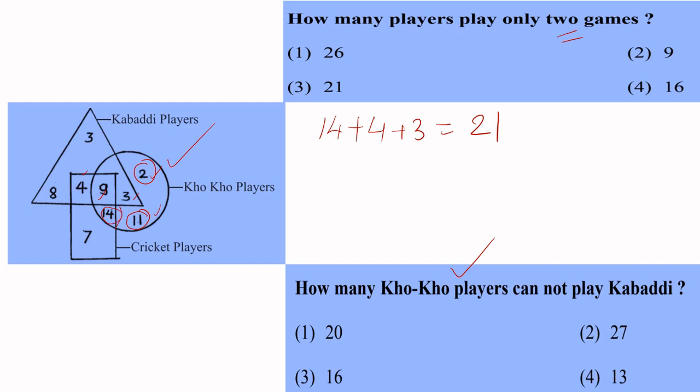They can play cricket, not kabaddi. So we have to add 14 plus 11 plus 2 according to me. That means 14 plus 11 is equal to 25 plus 2, 27. Cannot play kabaddi but can play kho-kho. So both the answers you have to do according to the diagram.